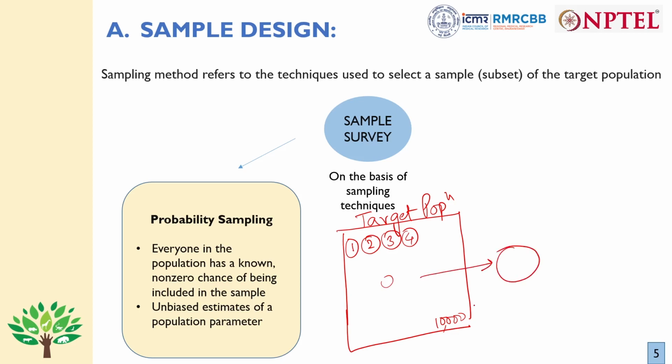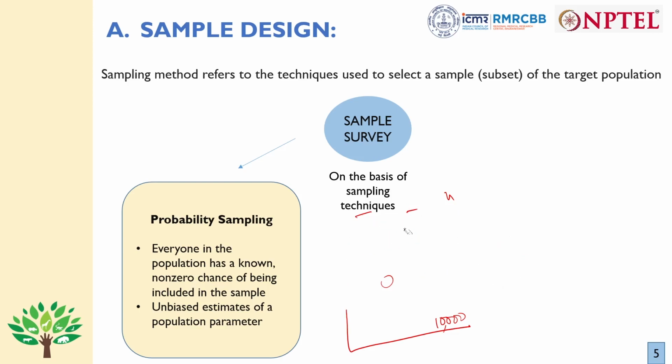So this list is called the sampling frame. And this sampling frame should have the property that each of them has got some chance of being selected. It may not be equal, but it has got some chance, and that chance should also be known. And this selection of sample can be of any method. So this is what is probability sampling, and it will give us an unbiased estimate of the population parameter.